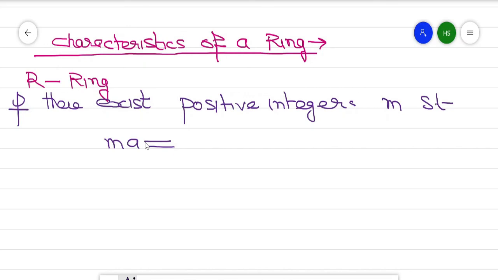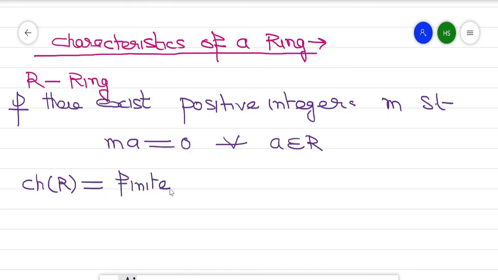So what is characteristic? ma equal to 0 for every a belongs to R. So it means it has a finite characteristic, or characteristic of R is finite. So if we are unable to find a positive integer which satisfies this condition, then it is an infinite characteristic,